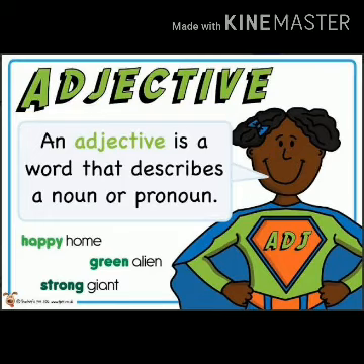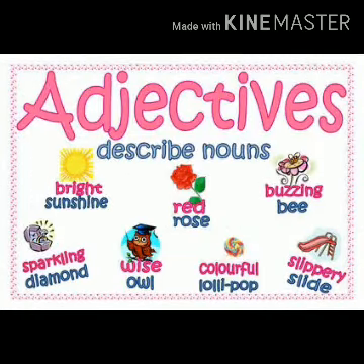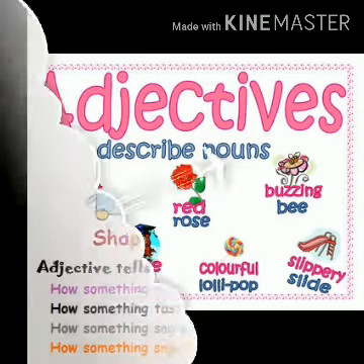Green alien. What is the color of the alien? That is green. So green is the adjective. Strong giant. What is the quality of the giant? That it is strong. So strong is the adjective. More examples of adjectives are bright, red, buzzing, sparkling, wise, colorful, slippery, etc.